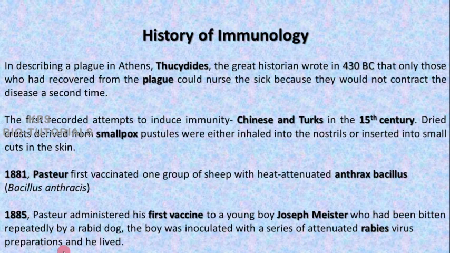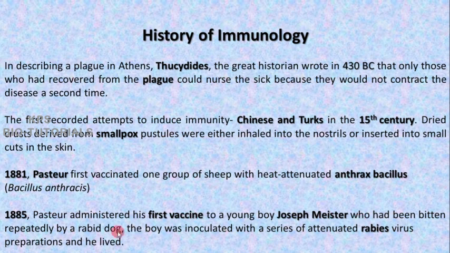Louis Pasteur in 1885 developed a vaccine against rabies from the attenuated rabies viruses, and he administered it to a boy who had been bitten by a rabid dog.